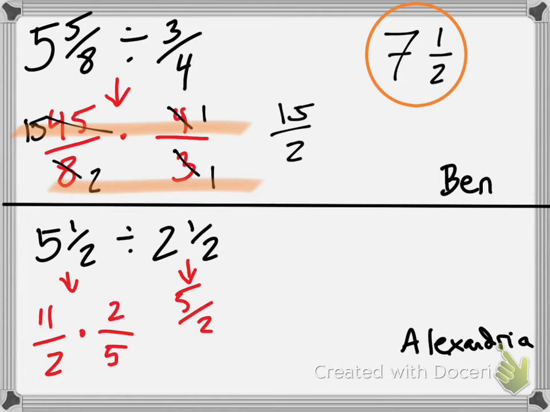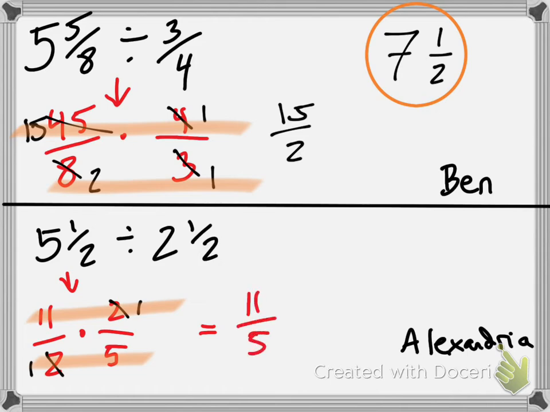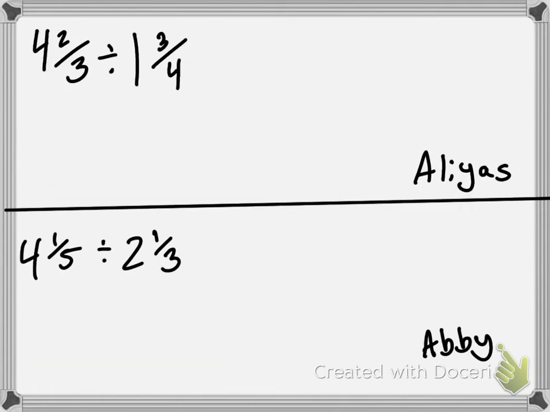2/5. Can I cross cancel anything? What can I cross cancel? The 2. Perfect. The 2 and the 2. They both become 1s. Let's cross multiply. Times 1, we get 11 over 5. How many 5's go into 11? 2. And what's left over? A 1. Perfect. 2 and 1/5.